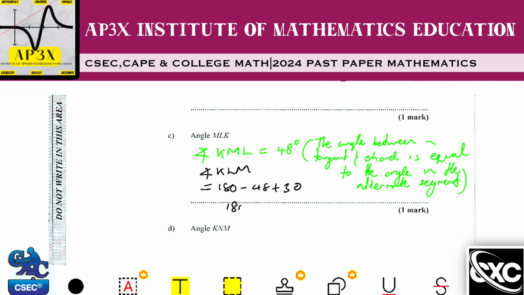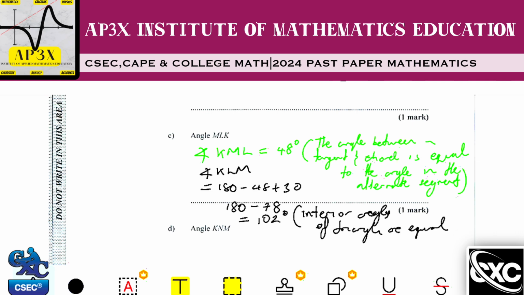So that's 180 minus 78. And that's therefore equal to 102 degrees. And that is because of the interior angles of a triangle theorem. So interior angles of a triangle are equal to 180. There we go, guys.